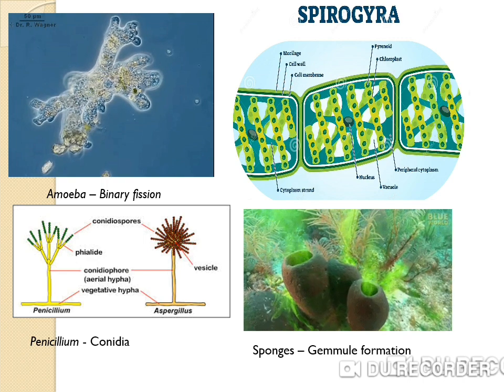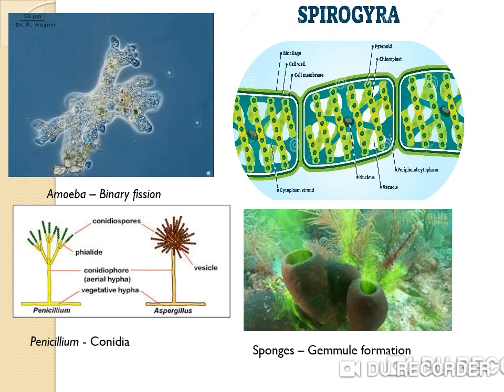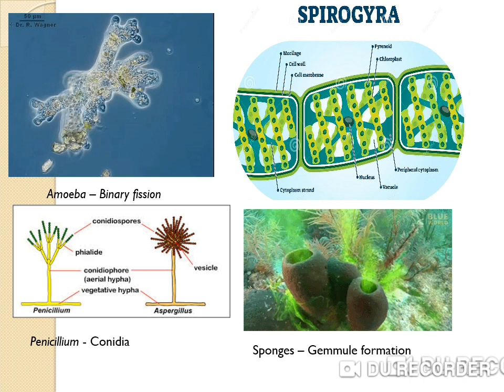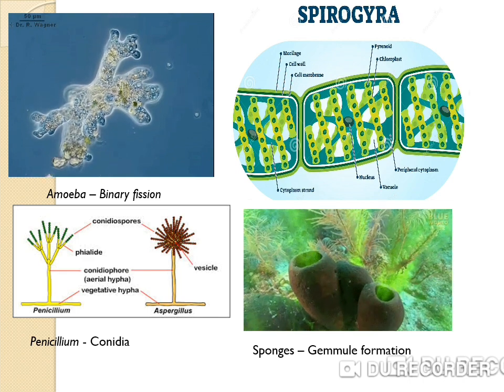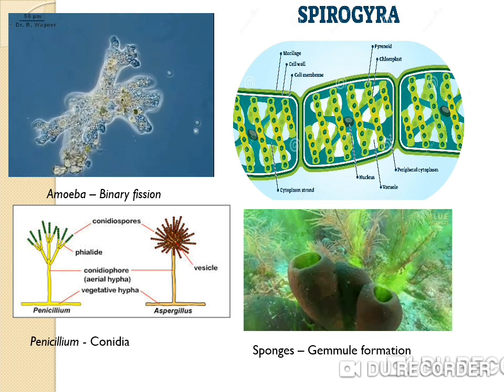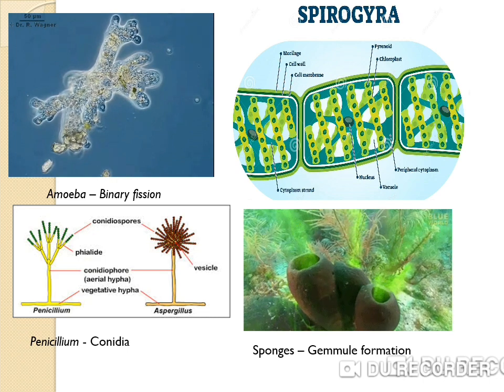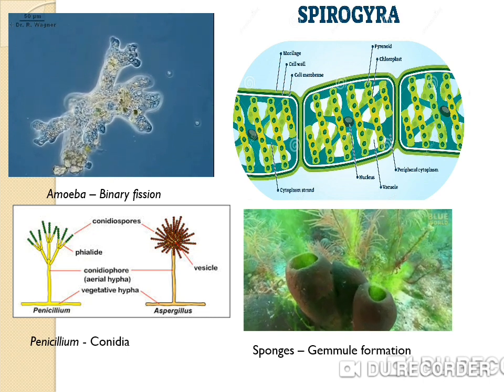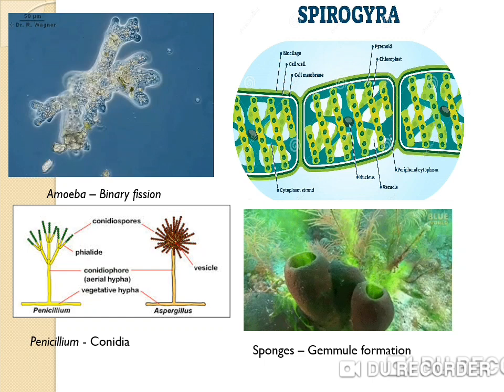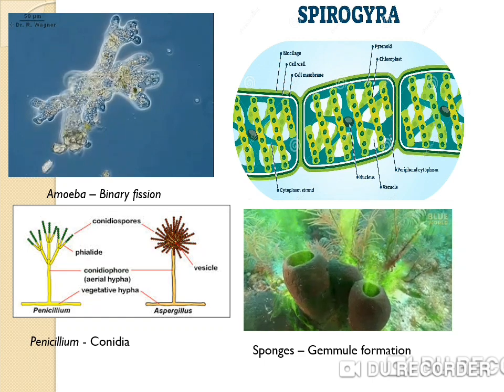amoeba: binary fission. In this process of asexual reproduction, the parent organism divides into two halves, each half forming an independent daughter organism. The resultant offspring are genetically identical to the parent and to each other.